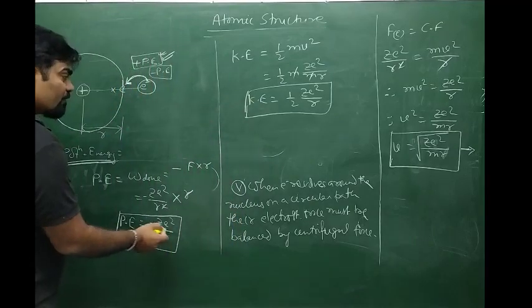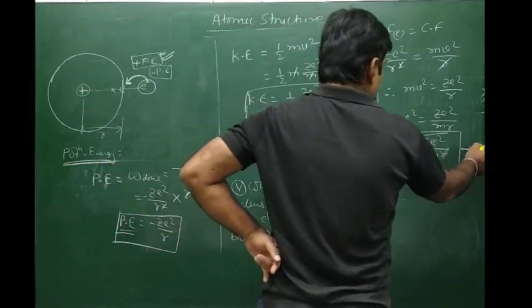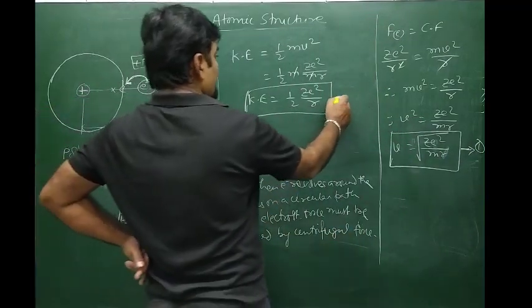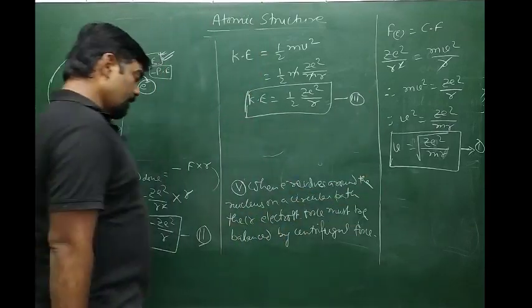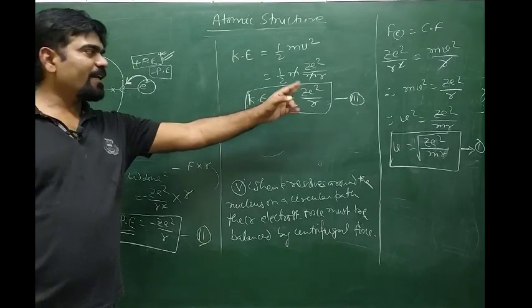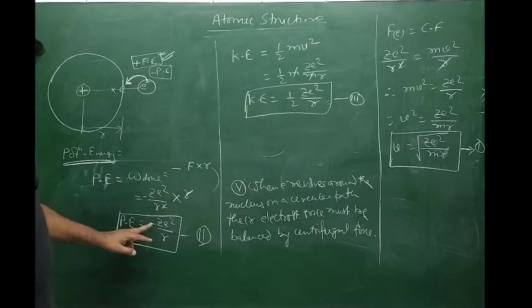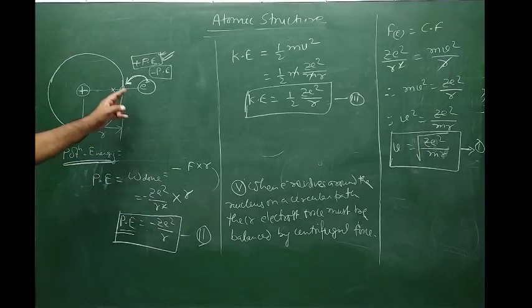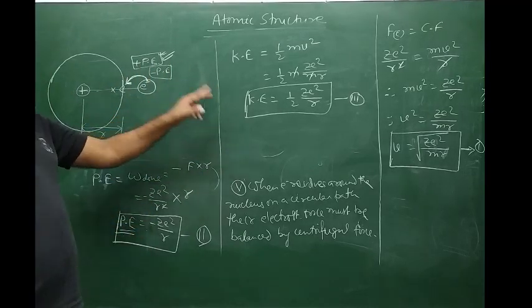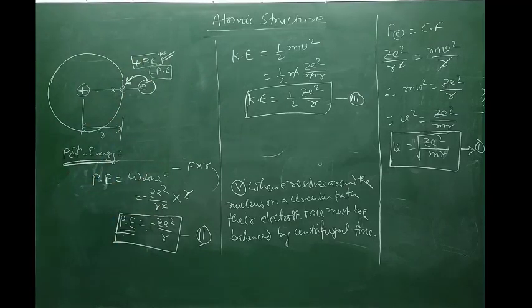Potential energy is equal to minus of Ze square by r. Let's say the velocity expression is equation number 1, the potential energy expression is equation number 2, and the kinetic energy expression is equation number 3. So velocity is the square root of Ze square by mr, potential energy is minus Ze square by r, and kinetic energy is half of Ze square by r. The minus sign indicates that the electron is brought from the nucleus to infinity, and the plus sign of potential energy means the electron is brought from infinity towards the nucleus up to a certain distance under the influence of nuclear attraction.